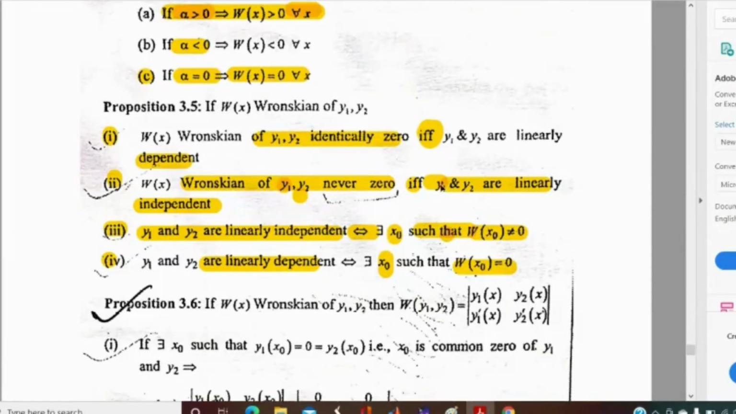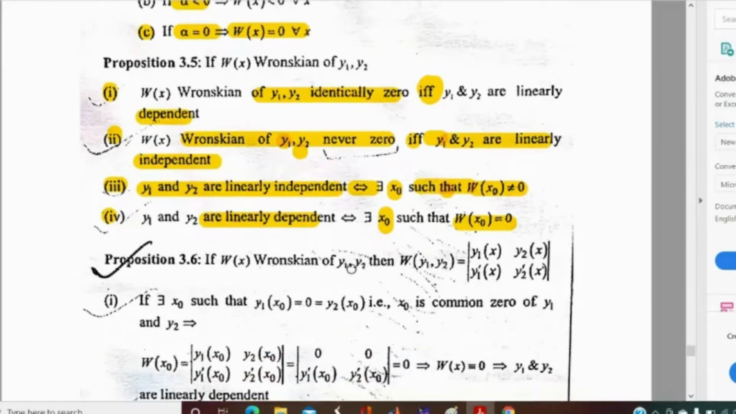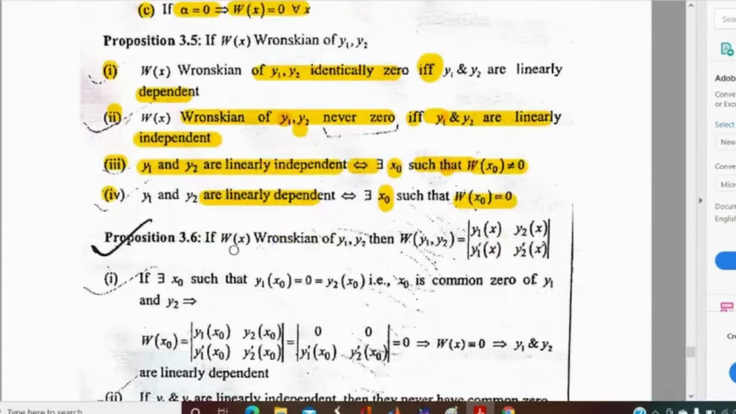Let us see the next proposition. What are they saying? Here the definition of Wronskian is given, and they are saying that if there exists x0 such that y1 at x0 is 0 and y2 at x0 is 0, it means that x0 is a common 0 of y1 and y2. Otherwise, you can say that x0 is a root of both y1 and y2. Common 0 means they have the same root or same 0.